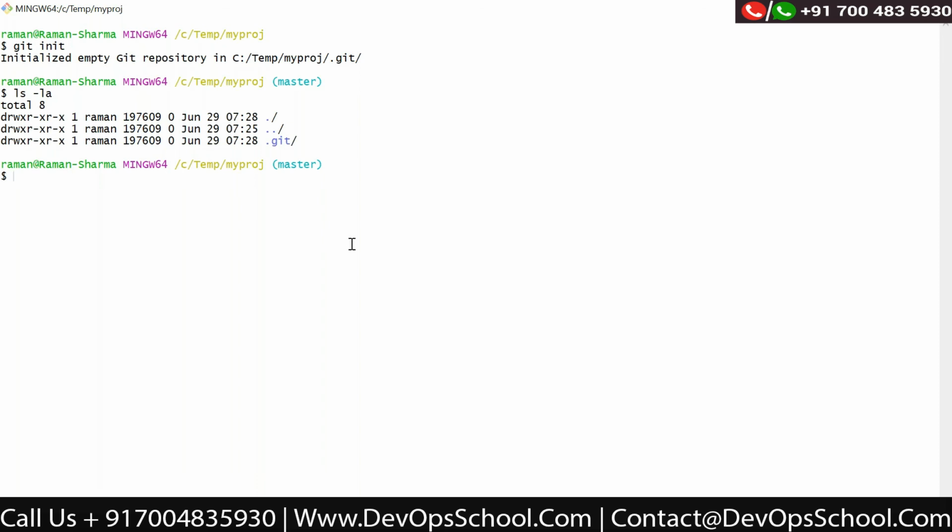So this is one thing. Now here I have initialized this directory with the git init command. Now you need to write one command, git config --global.